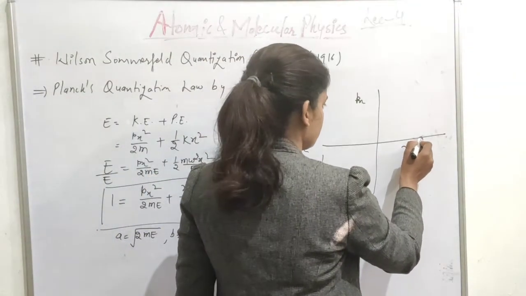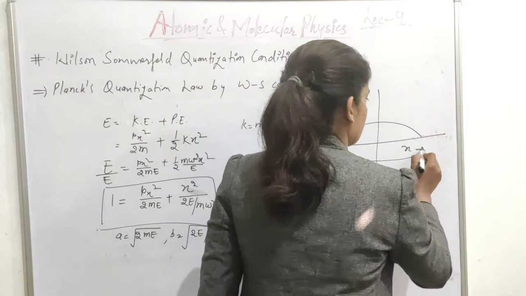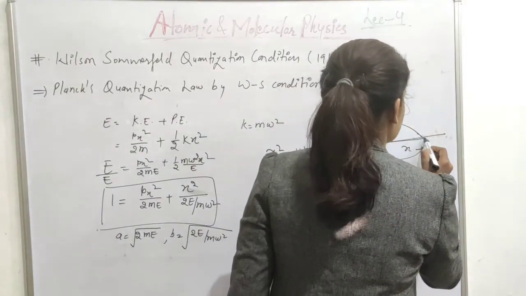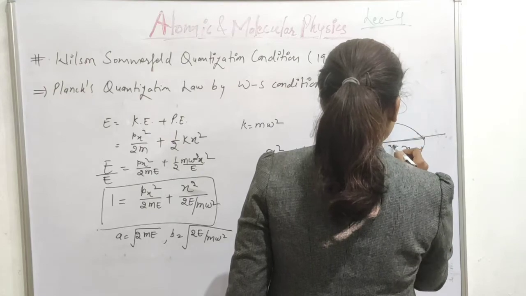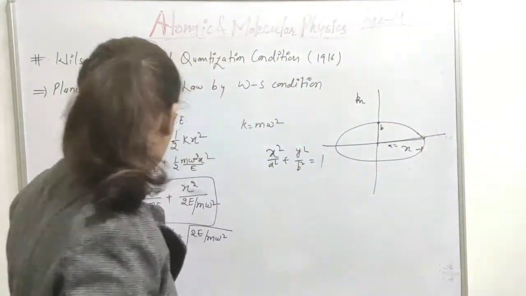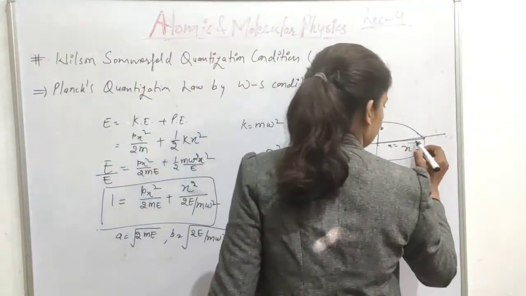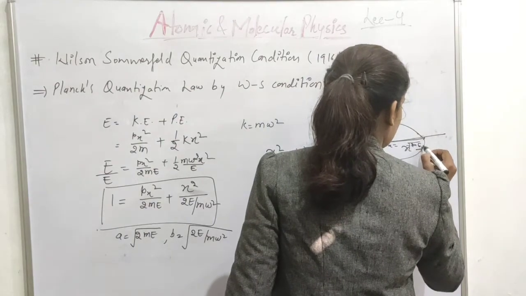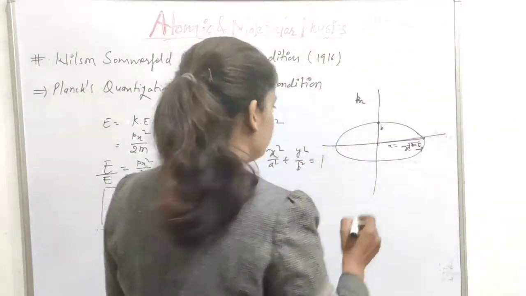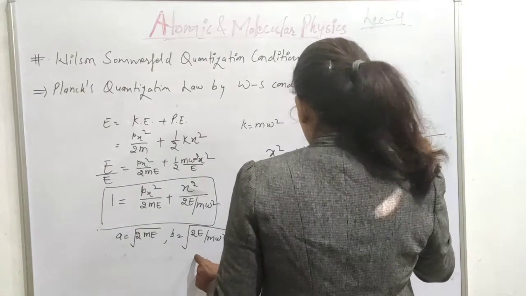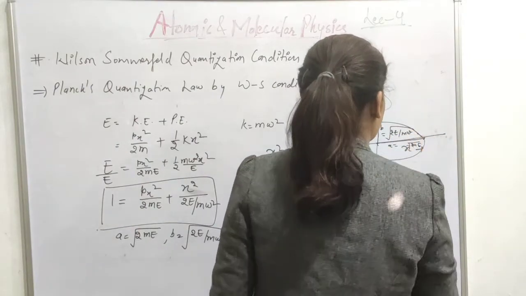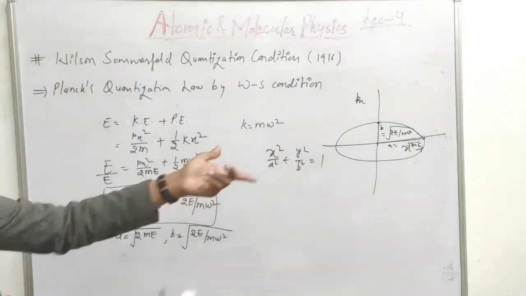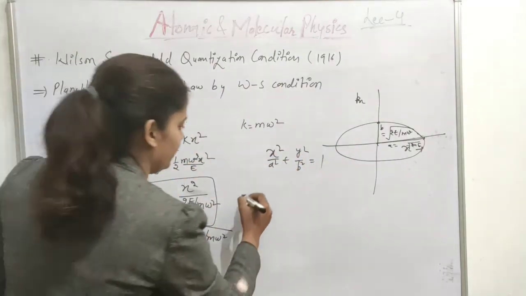So in the case of phase space we have an ellipse, and this is a and this is b. The value of a is equal to under the root 2mE, and the value of b is equal to under the root 2E over m omega square. So this is the value of a and b. What will be the area? Area of the ellipse.